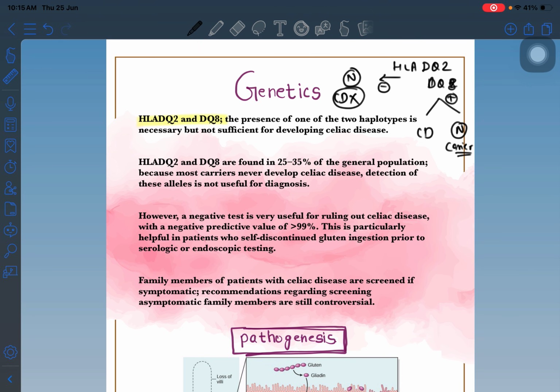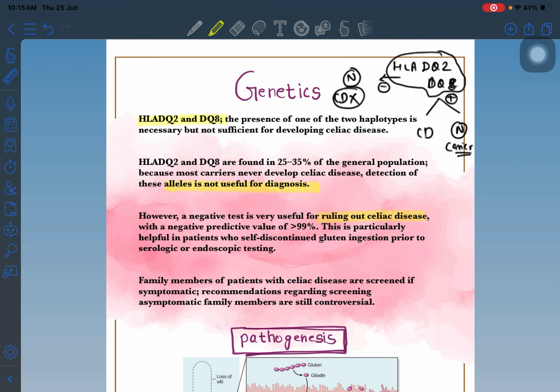So we can use this as a ruling-out feature of celiac disease. If any person is DQ2 and DQ8 negative, they definitely will not have celiac disease. If positive, they can have celiac disease. So this is not important for making a diagnosis, but it is important for ruling out celiac disease.